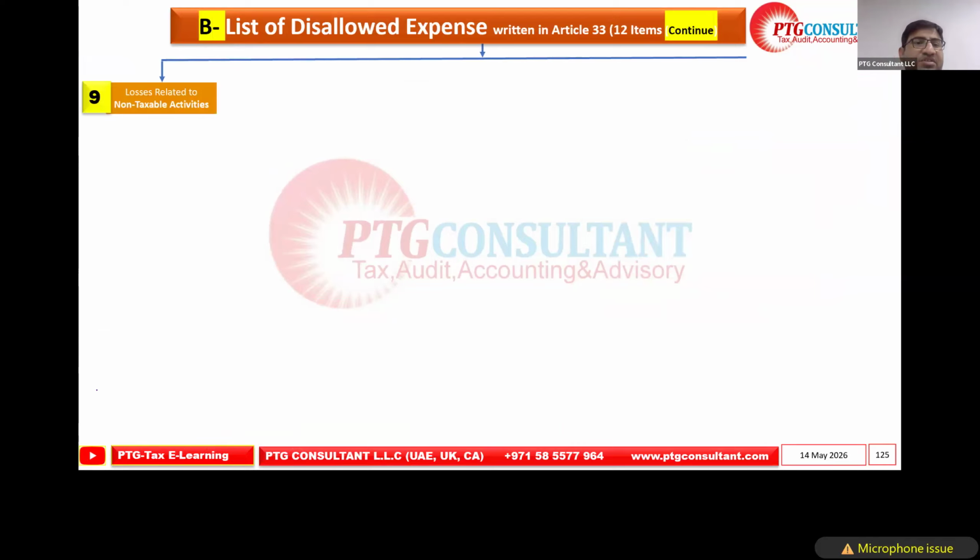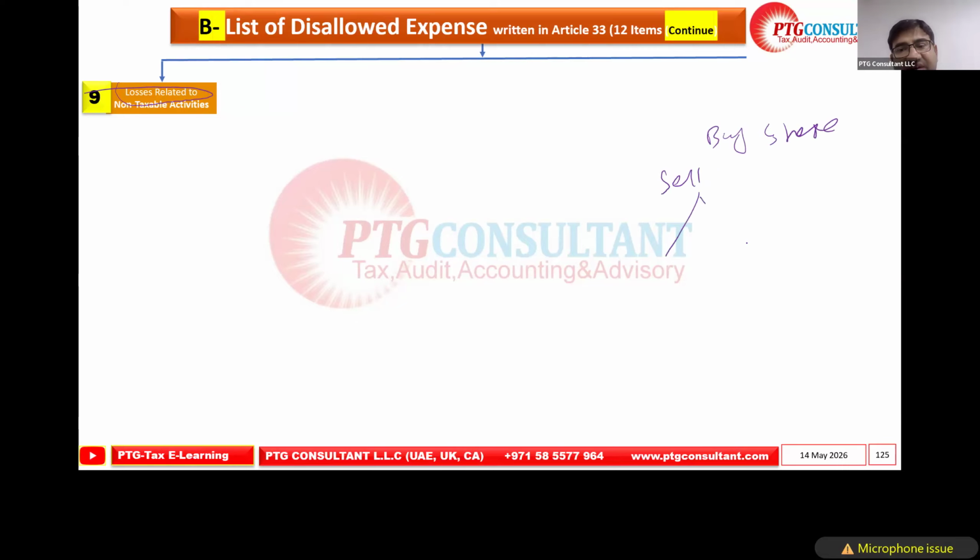Okay, so now the next is loss related to non-taxable activities. The same way as the last point we discussed, the exempt income, loss related to non-taxable activities will also be the same. If we buy the shares, of course we will sell also.